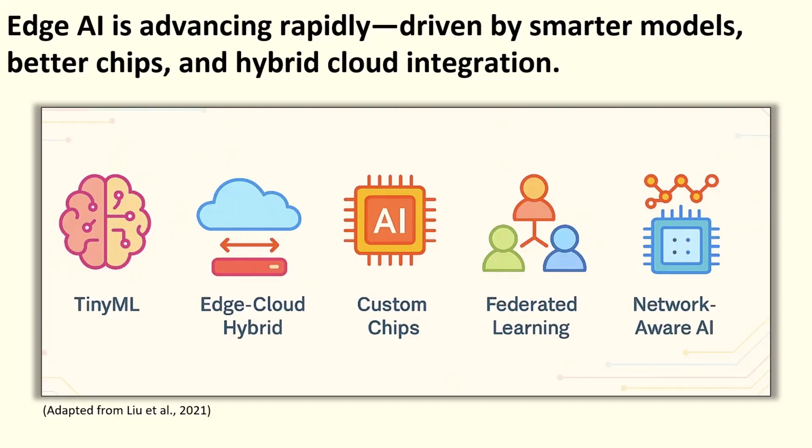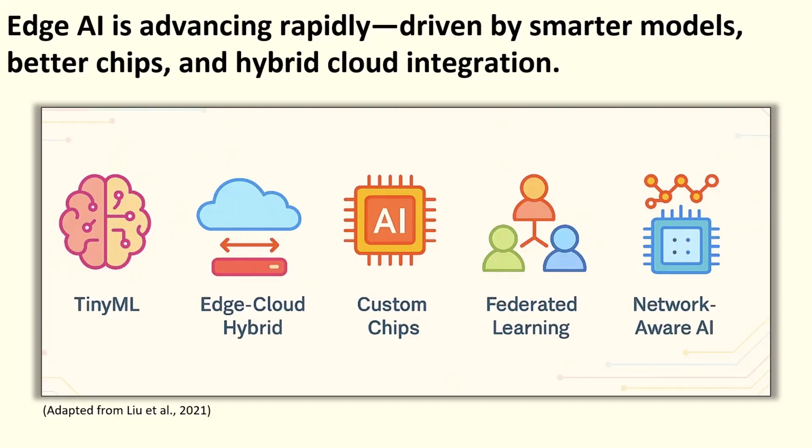Second, edge cloud hybrid systems are becoming the norm. Quick decisions happen at the edge, while the cloud manages complex processing and updates. Third, there are custom AI chips, like Edge TPUs, the Jetson Nano, and Qualcomm processors. They're boosting performance while keeping energy use low. Fourth is federated learning, addressing privacy and communication costs.